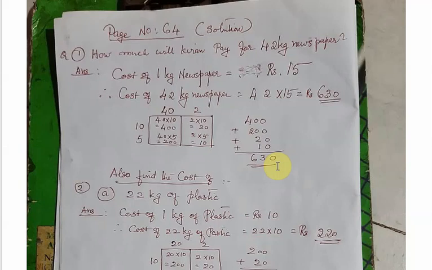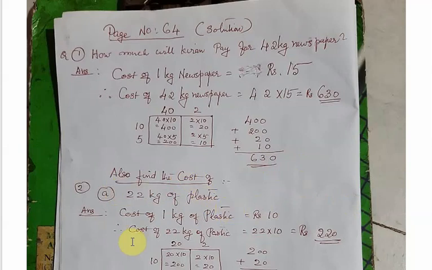We will split it as a tens table and we can do it very easily. So students, this part you copy in your notebook. Now next question, there are some more questions. Also find the cost of 22 kg of plastic.